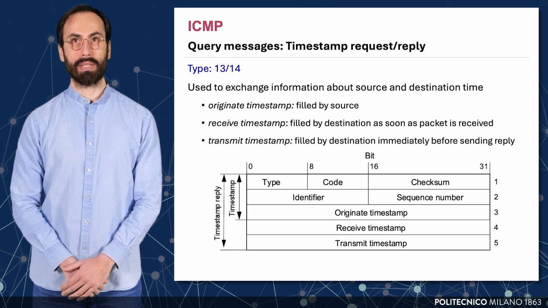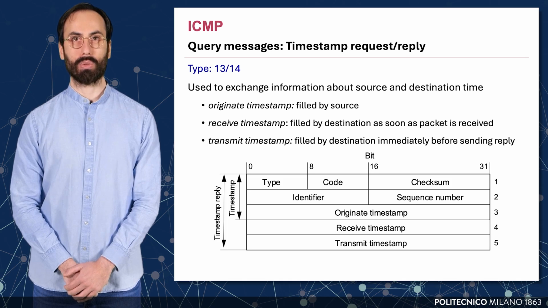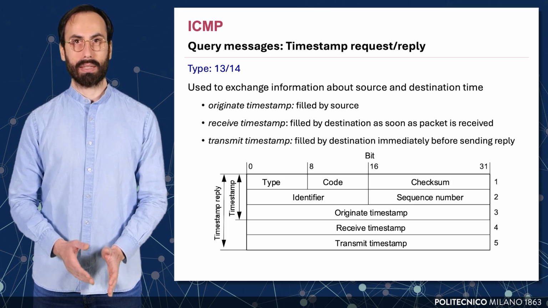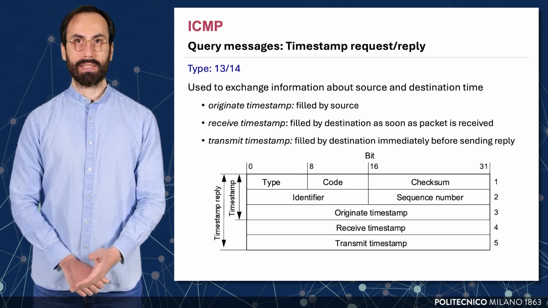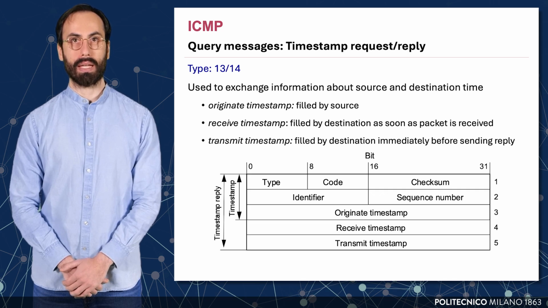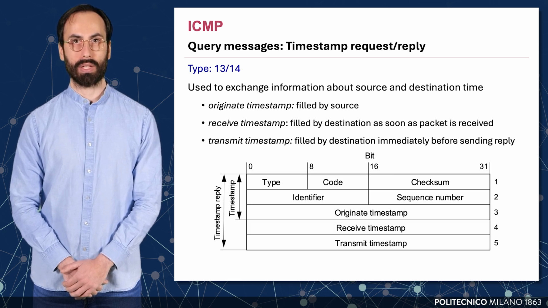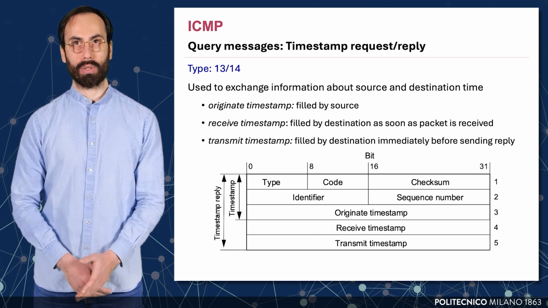ICMP timestamp request and reply messages, identified as types 13 and 14, are used to measure network timing and delay. When the source sends a timestamp request, it fills in the originate timestamp with the current time. As soon as the destination receives the message, it fills the receive timestamp, and just before sending the reply, it fills the transmit timestamp. This allows the sender to calculate the round-trip time and clock offset between the two nodes. It's a useful tool for time synchronization and delay measurement in networks.